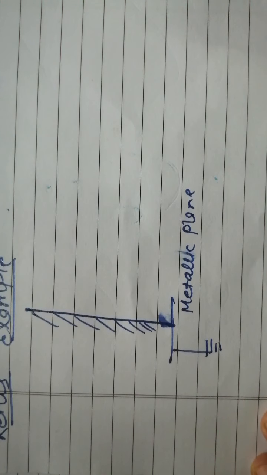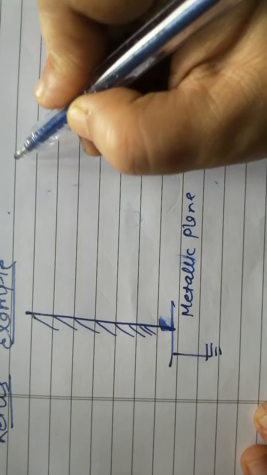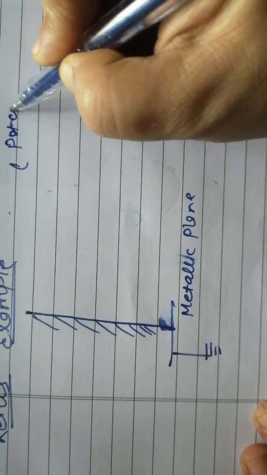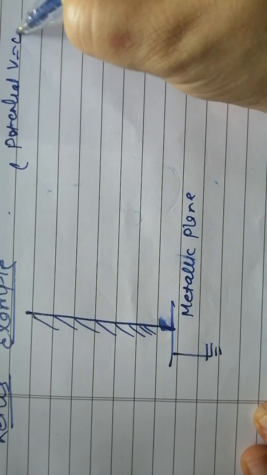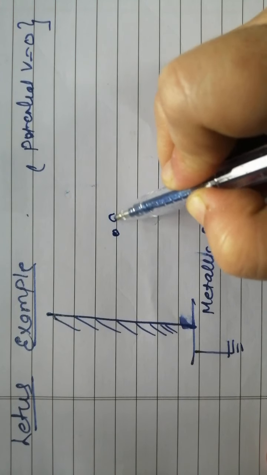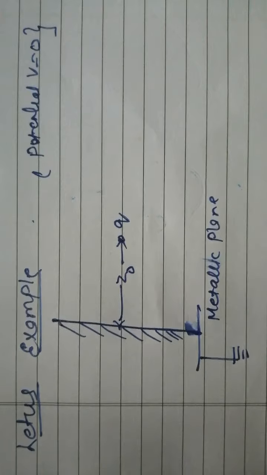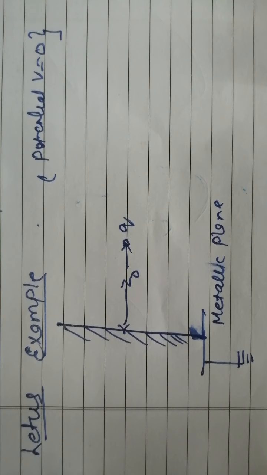There is a charge in front of the grounded metallic plane, and for a grounded metallic plane the potential V is equal to 0, and there is a charge Q at a distance of Z0 from the grounded metallic plane. So I have a plane which has been grounded, that is V equal to 0. What is the potential throughout?